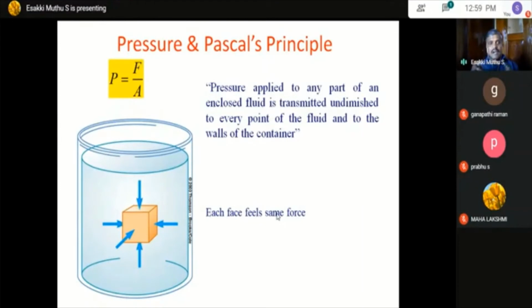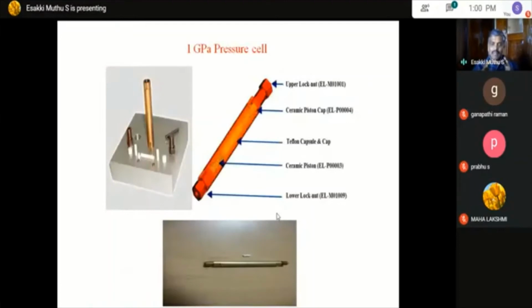Suppose you put a metal inside a liquid. According to Pascal's principle, when you compress the liquid, the total pressure on the liquid is transmitted to the material. That's how the pressure works on the material. So in order to apply pressure, we take a small piece of sample and put it inside the capsule, and this total arrangement goes inside the piston.